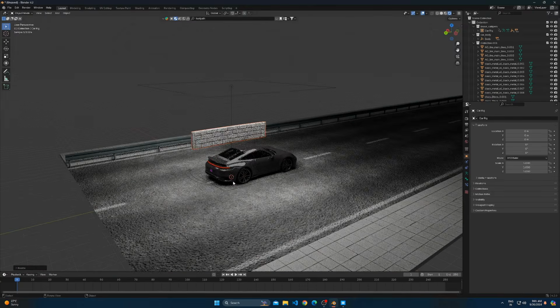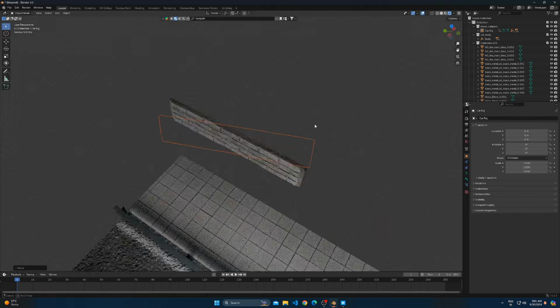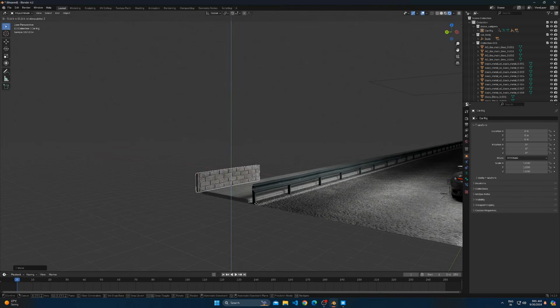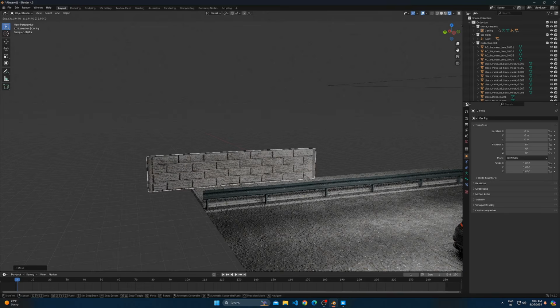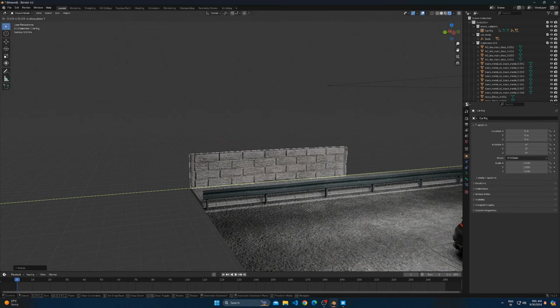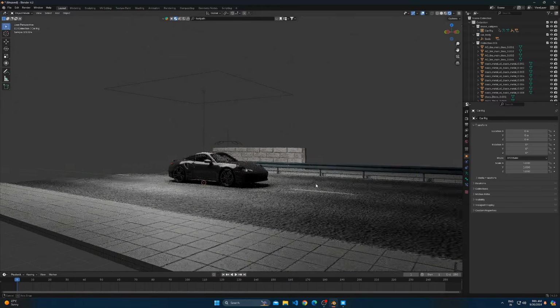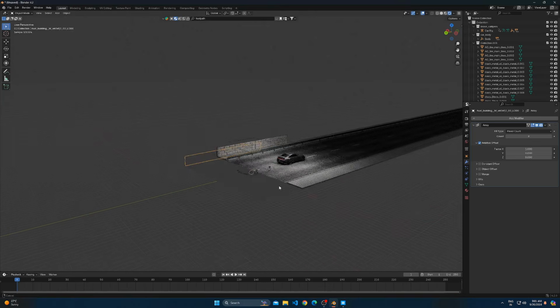Place it on the side of the footpath and scale it accordingly. Use an array modifier to duplicate it multiple times.